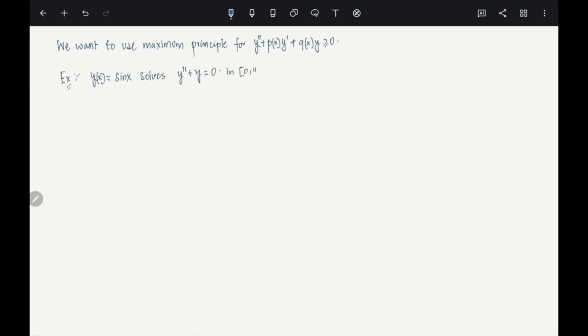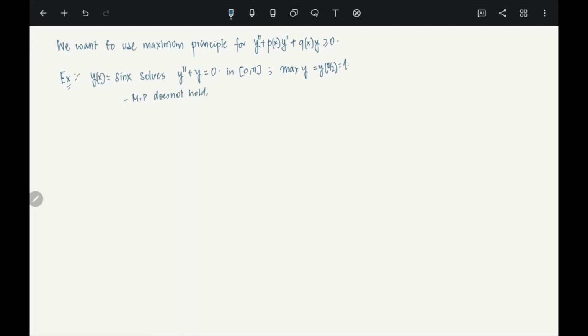In (0, pi), where do you think the maximum is attained? The maximum is attained in the interior at pi by 2, where y equals 1. So it is attaining its maximum at the interior. So basically the maximum principle does not hold. Clear? So you cannot expect this.